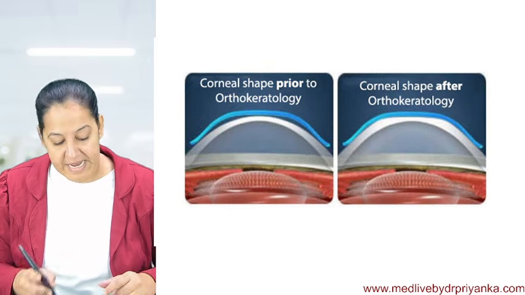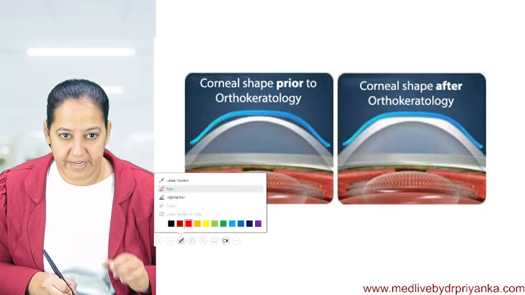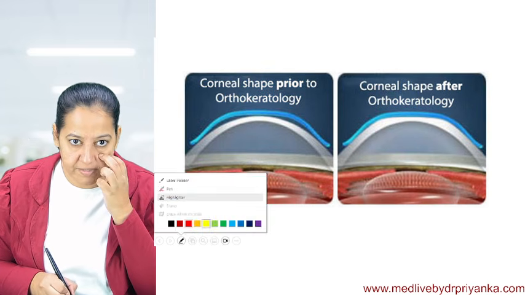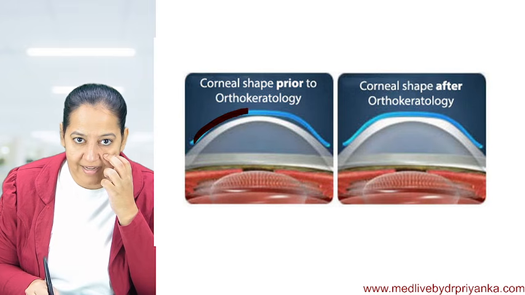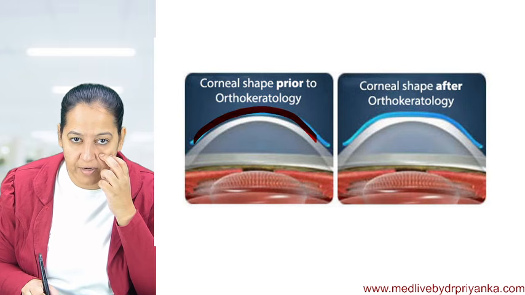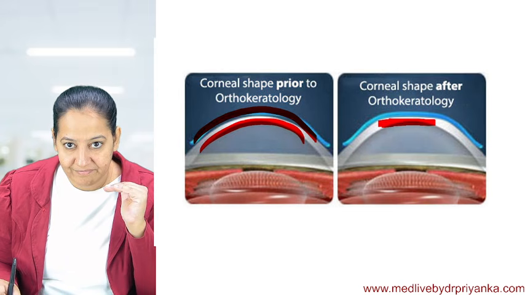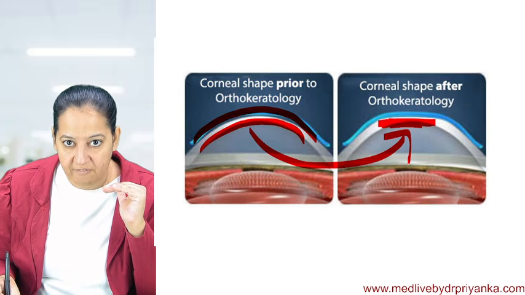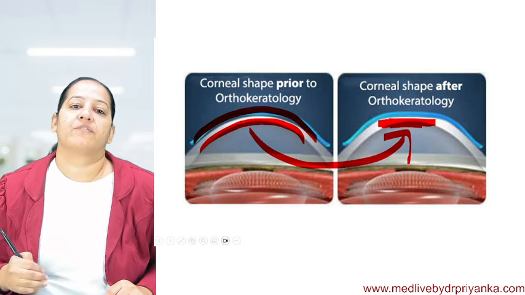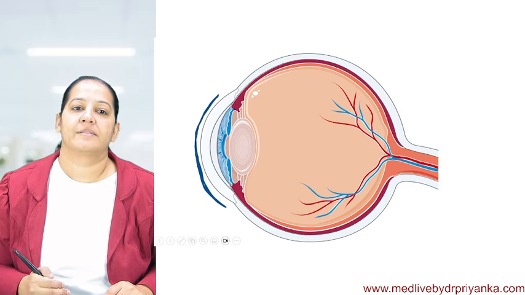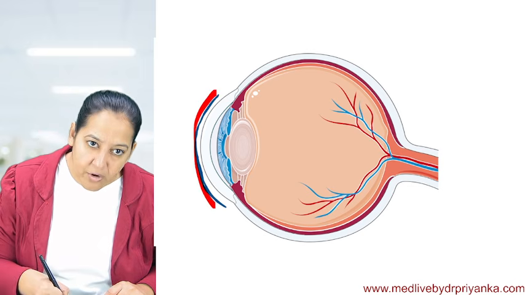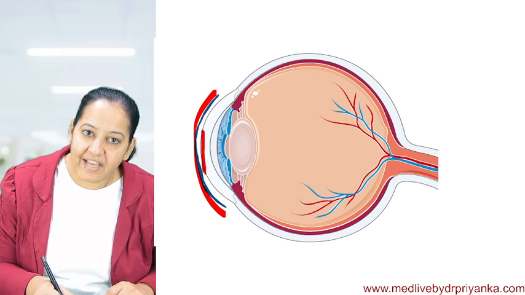You can appreciate the two diagrams very well. Can you appreciate the two diagrams in front of you? Appreciate this contact lens given to the patient. See the shape of the cornea here. It's curved. And after wearing overnight, the cornea becomes flattened. I want to highlight this change: flattening of the cornea because of wearing this contact lens. So here the person is wearing the contact lens, which is causing flattening of the cornea.